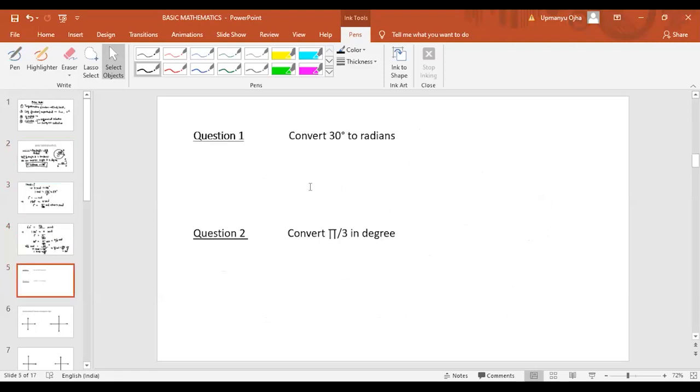Okay, now we have some problems here. Can you convert 30 degree to radians? Take 2 or 3 minutes, try to get the answer. Convert 30 degree into radians. You should have your copy and pen with yourself, and I'll give you some problems you have to solve. If you get the answer correct, then it is good for you, or you understand here.